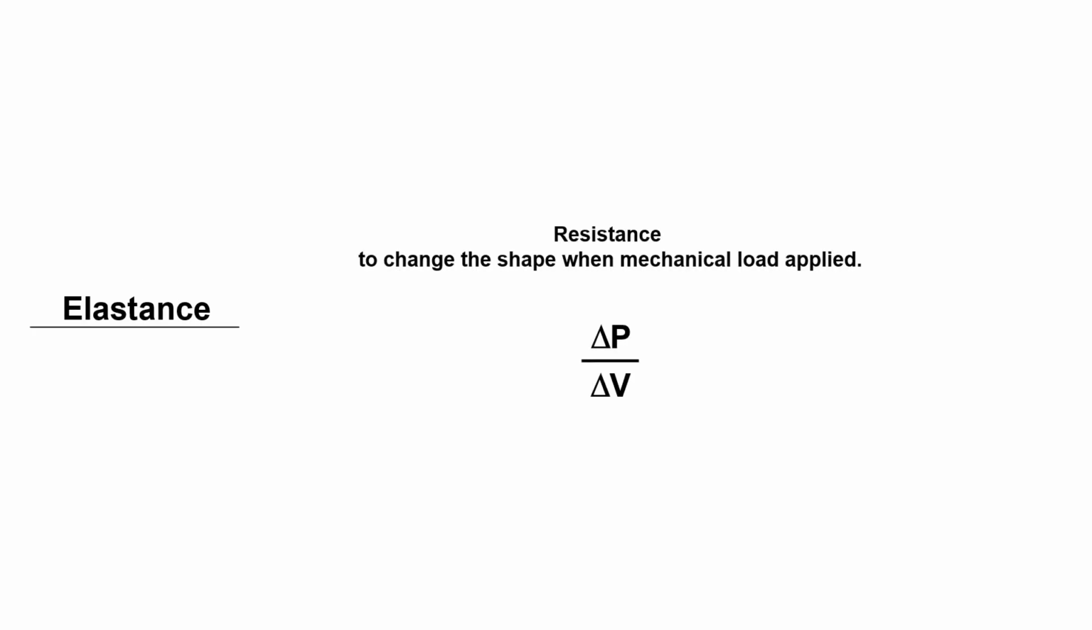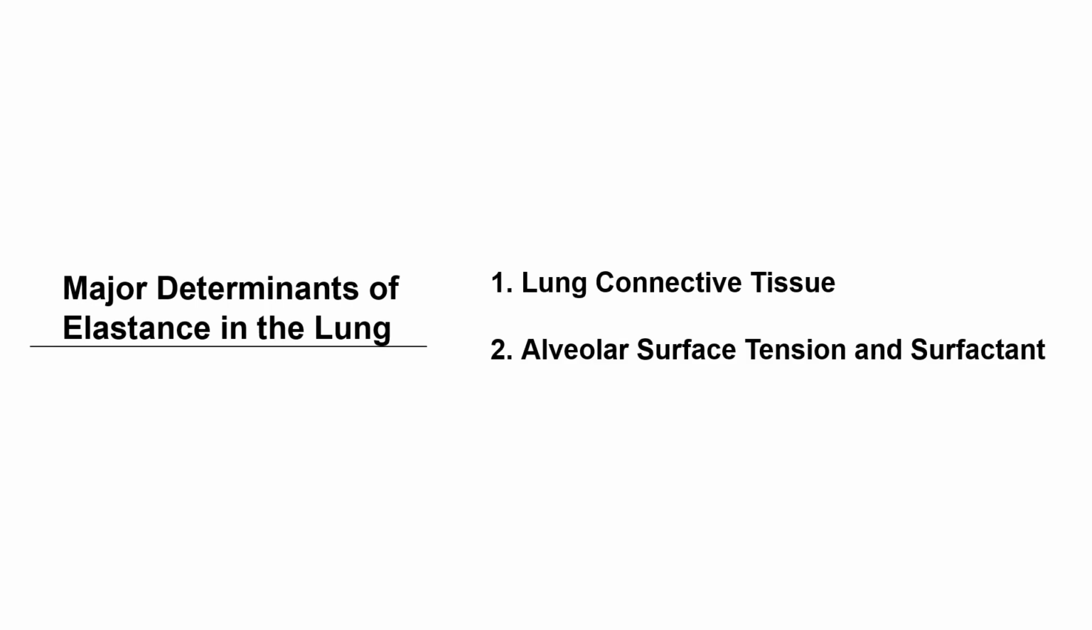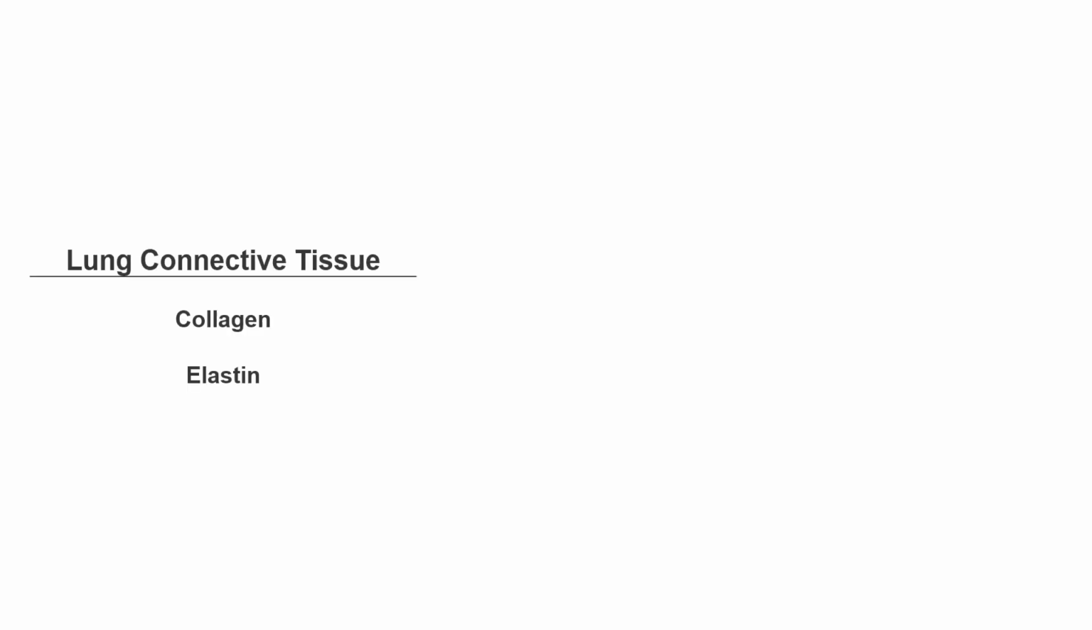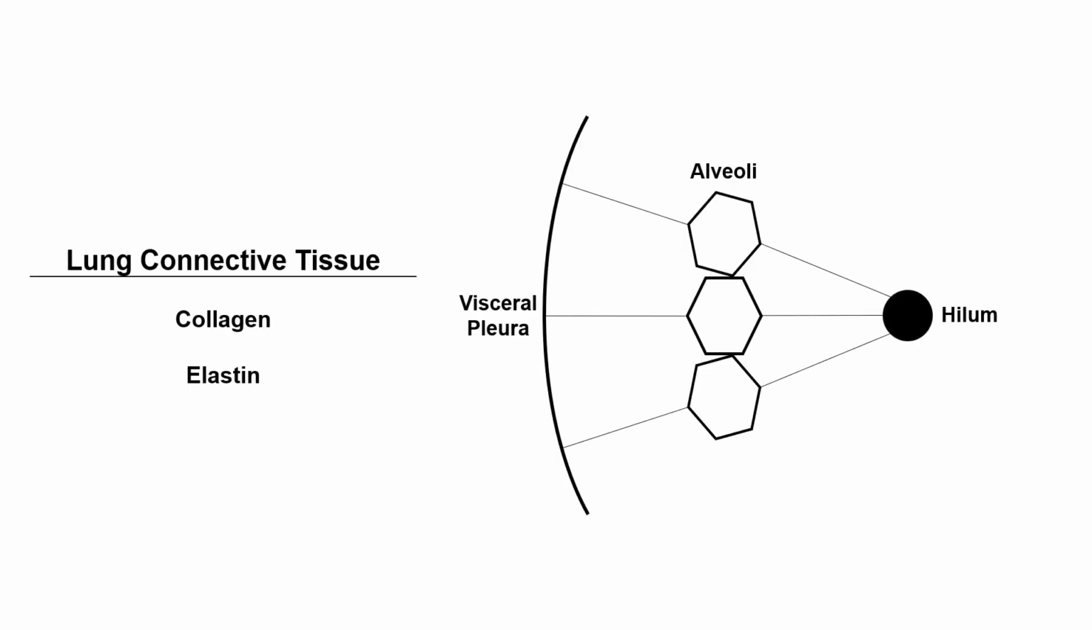Elastance is the resistance to change the shape when mechanical load is applied, mathematically expressed as delta V over delta P. The two major determinants of the lung elastance are lung connective tissue and alveolar surface tension and surfactant. Collagen and elastin fibers are important components of lung connective tissue that determine elastance.